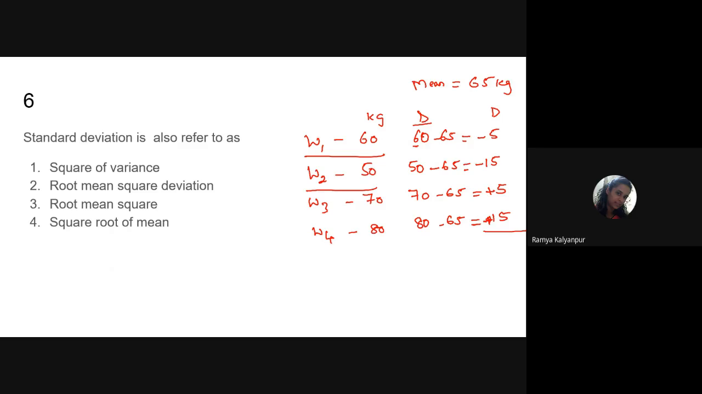Same thing here also. Weight of the second person is 50 kgs, and he is less by another 15 kgs as compared to the mean value. And when we see the weight of the third fellow, he is 70 kgs, which means he is 5 kgs more as compared to the average class value of 65.